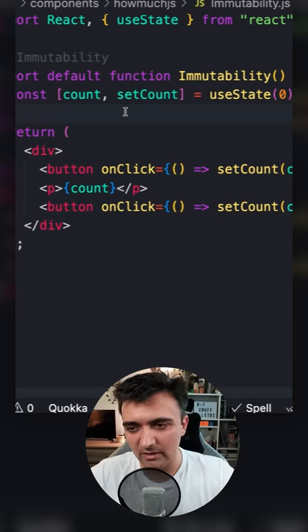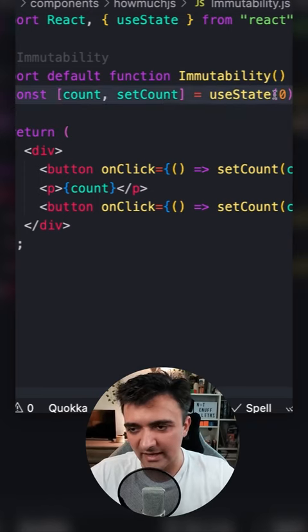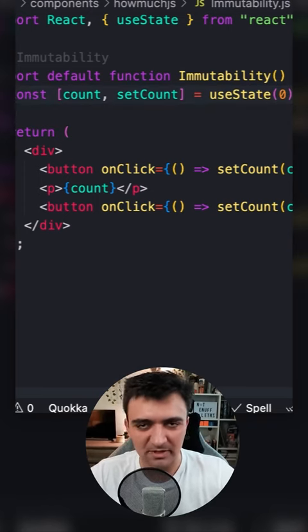Number 7 is immutability. Understanding the difference between reference types and primitive types is super helpful. And you're going to pretty quickly learn that state in React is immutable. It's going to help to understand what people actually mean when they say that.